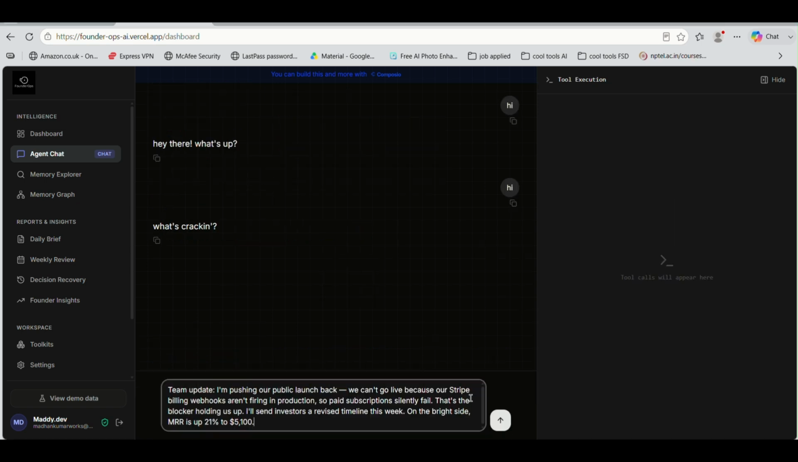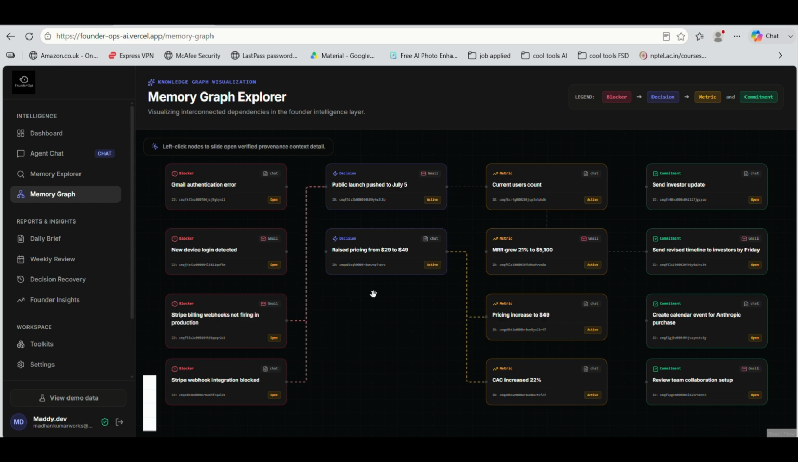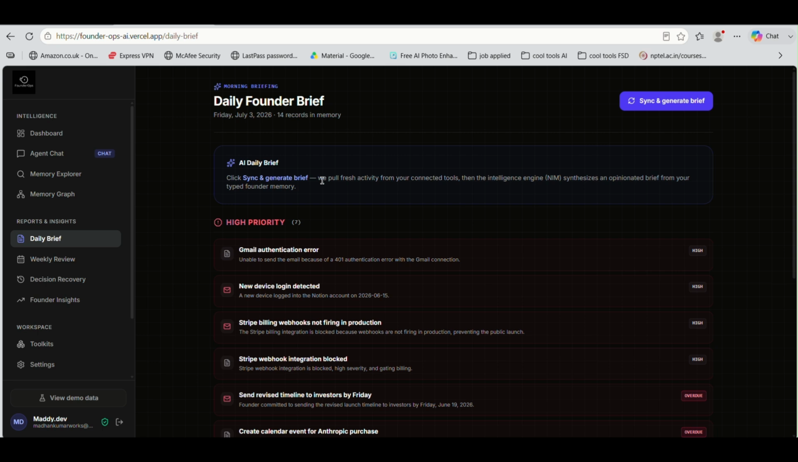I paste a normal founder update and Founder Ops pulls it apart into typed source memory: decisions, metrics, and commitments in the memory graph. So you can see that the Stripe integration failure is being linked to the delay in our launch. These semantic relationships are created by the agent and are used in its conversations later on. It also provides daily briefs.